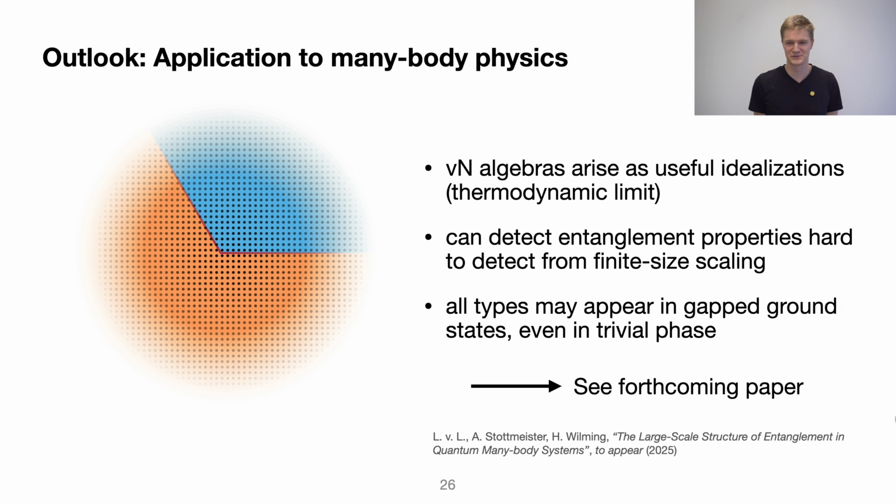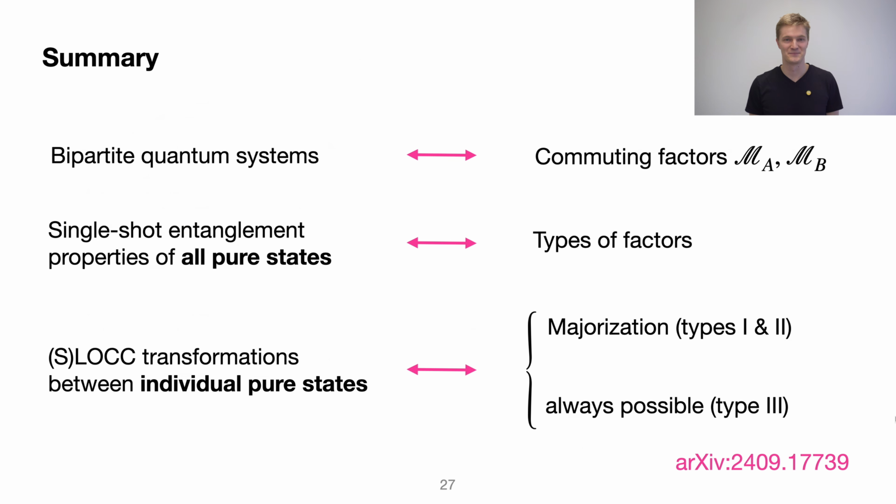Good. So here's a short slide with a summary of all that we discussed. Bipartite quantum systems in the von Neumann algebraic quantum information theory are described by commuting factors on Hilbert space. The single-shot entanglement properties of all pure states on this Hilbert space are in one-to-one correspondence with the algebraic type of these factors that describe Alice and Bob's algebra. And whether LOCC transitions between individual pure states are possible is precisely characterized by Nielsen's theorem and majorization theory. In type 3, it's always possible because LOCC trivializes.